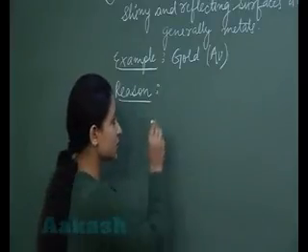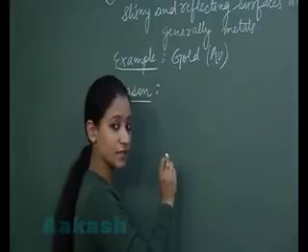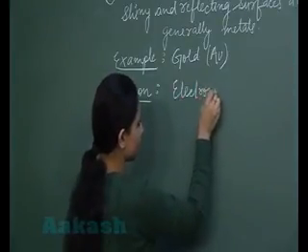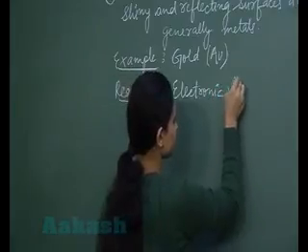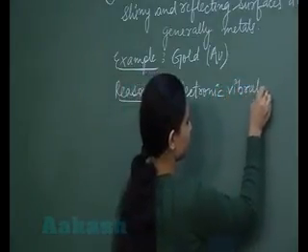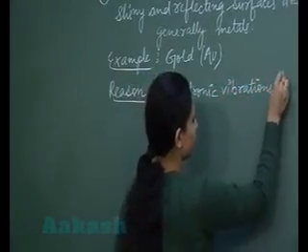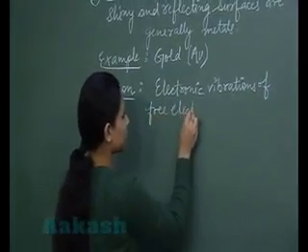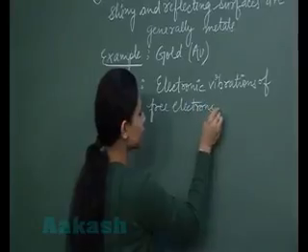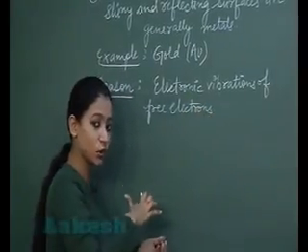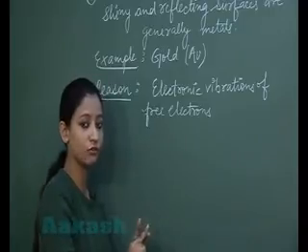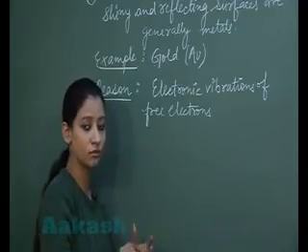So students, the reason is electronic vibrations of free electrons. As metals have freely held electrons, when light falls on them, they vibrate. And because of these electronic vibrations, we see the luster from the metals.